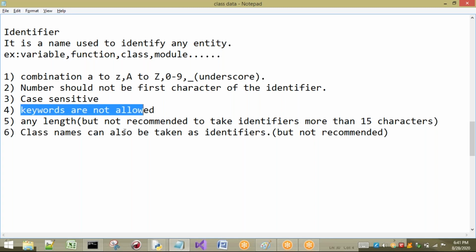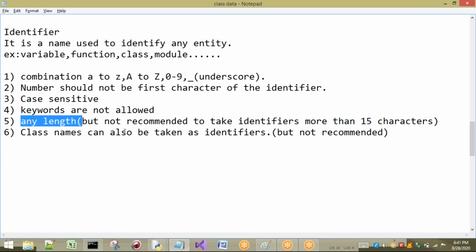So keywords are not allowed as identifiers. That means, already some 35 keywords are there in our Python. So if you try to use those keywords as identifiers, your Python interpreter is not going to allow it. You can take an identifier of any length, but it is not recommended to take lengthy identifiers. Better not to take more than 15 characters for an identifier.